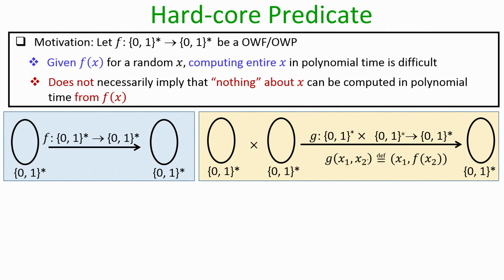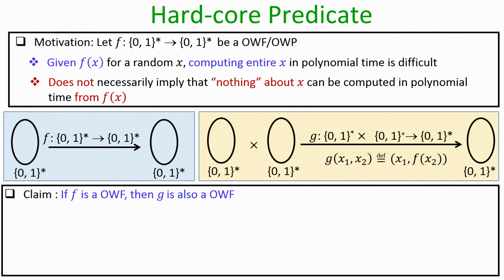That is the way I am defining my function g. And my claim is that if the sizes of x1 and x2 are roughly the same, namely some polynomial function in the security parameter, then if the function f with which we start is a one way function, then the constructed function g is also a one way function, right.